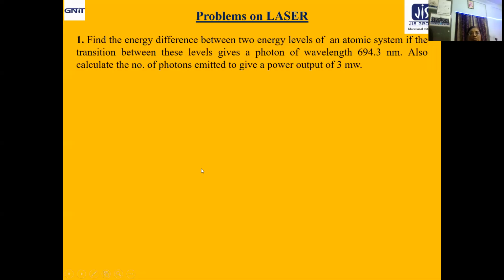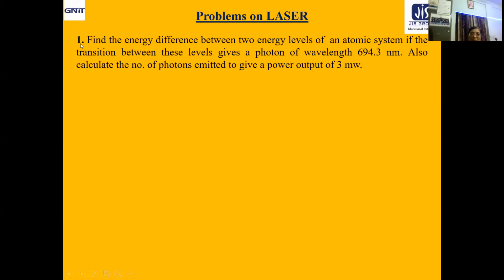Let us now move to the problems on laser. Almost 16 MCQs we have done on laser. Good number of MCQs, and the questions are definitely good ones. So I think all of you understood all the questions. Now let us move to the problems on lasers.